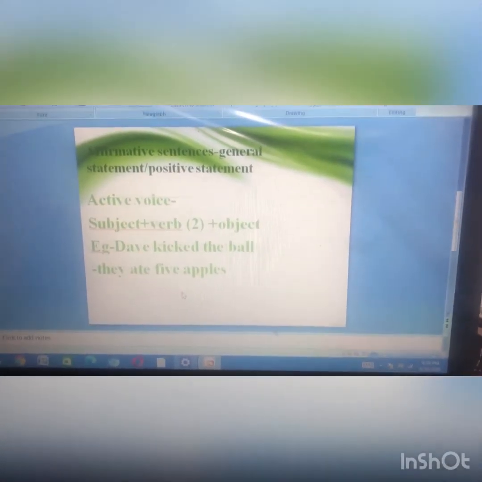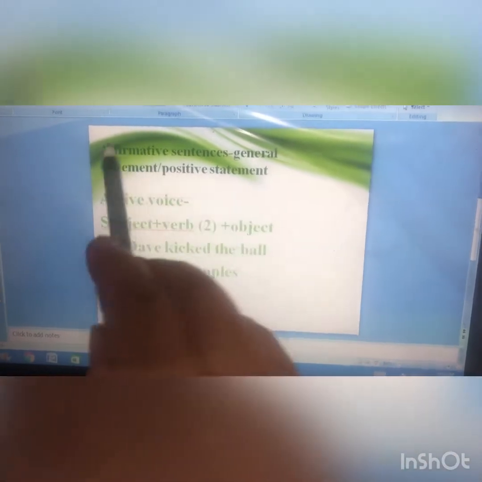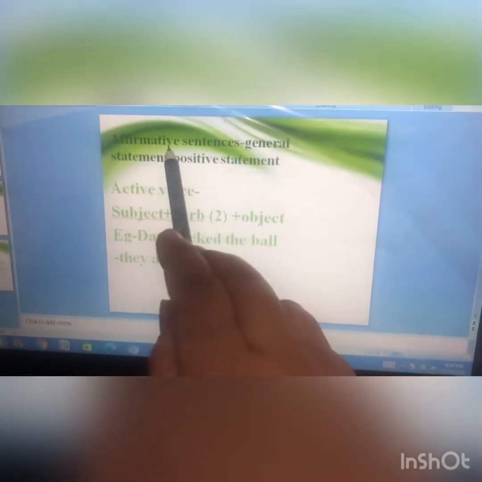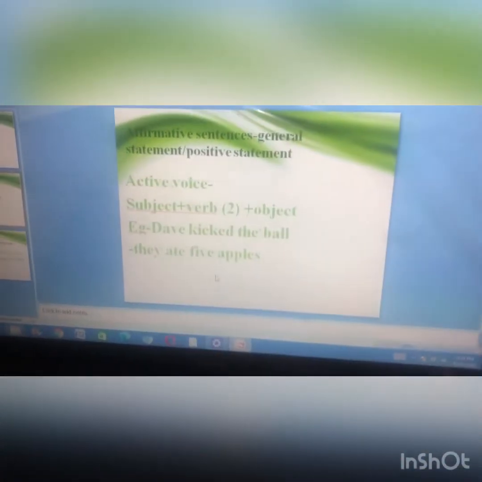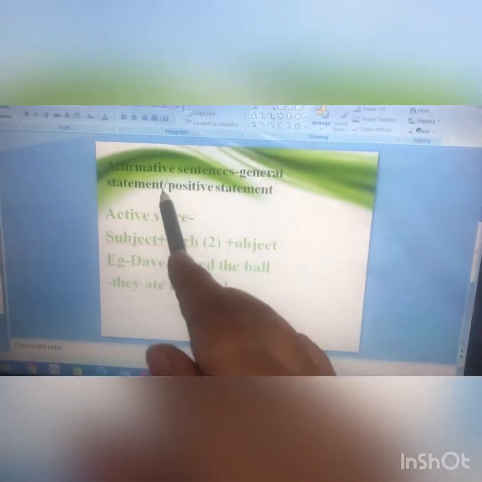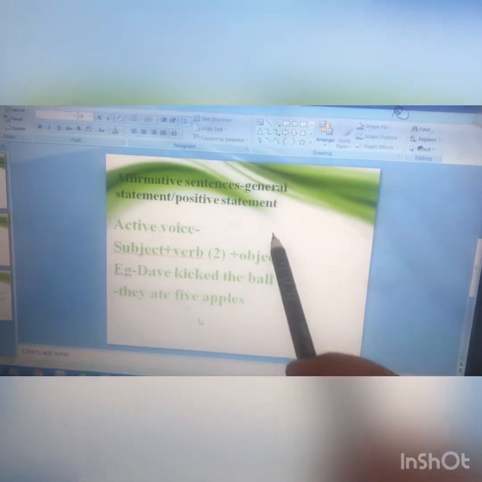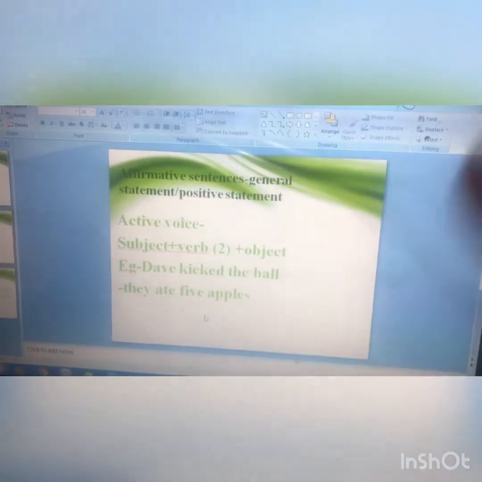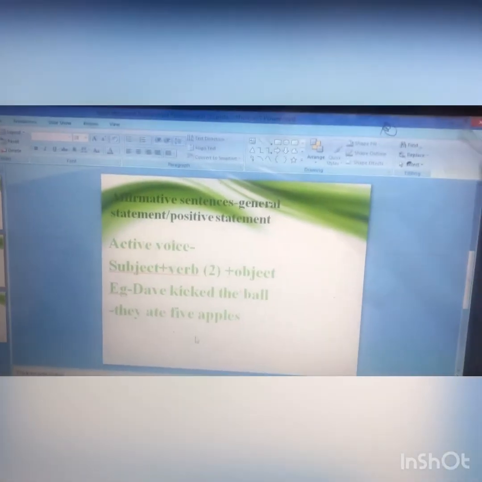In today's class we'll take up affirmative sentences. Now what are affirmative sentences? Those sentences which tell a truth, which are positive sentences, which make a general statement.